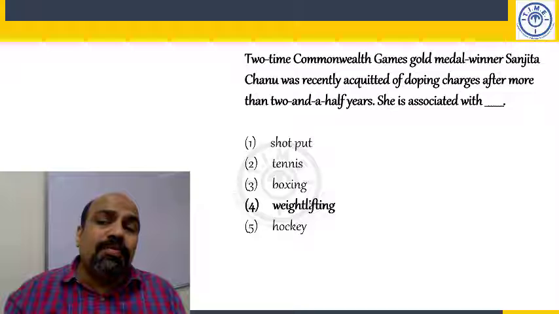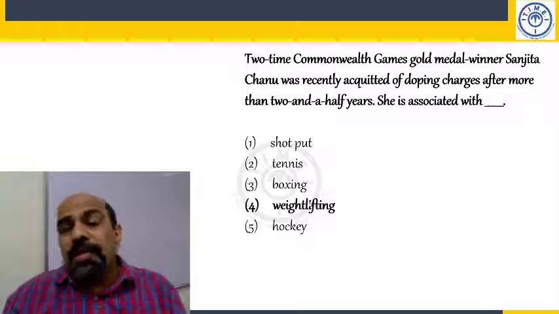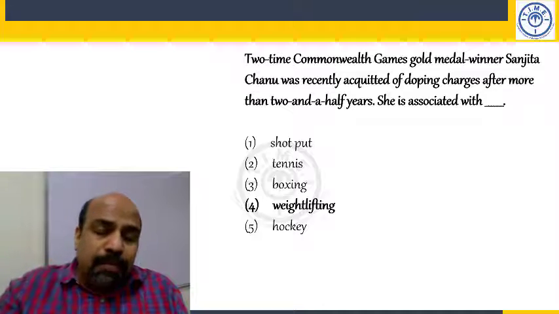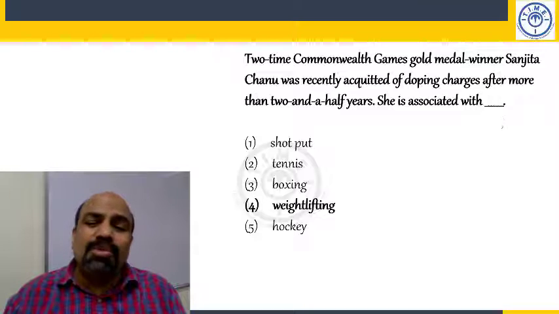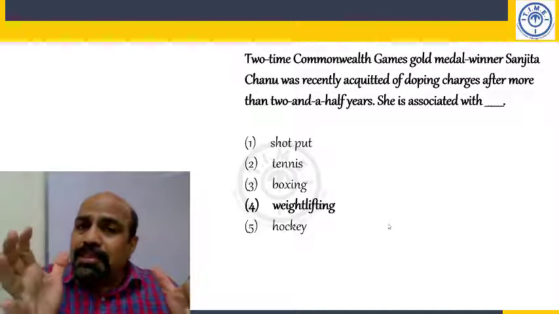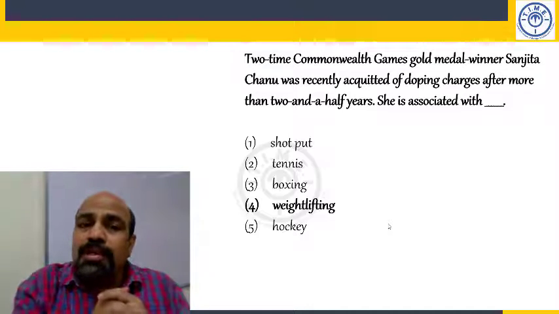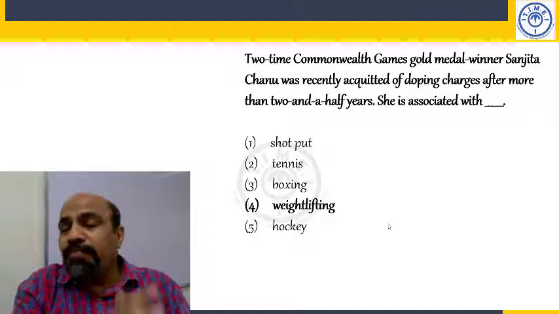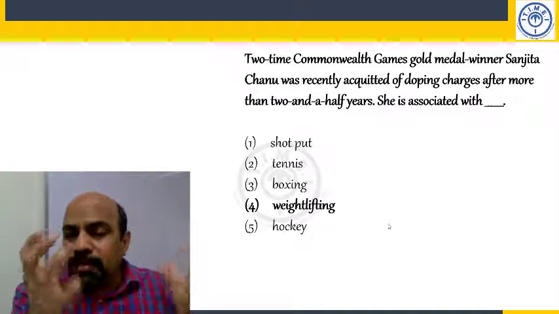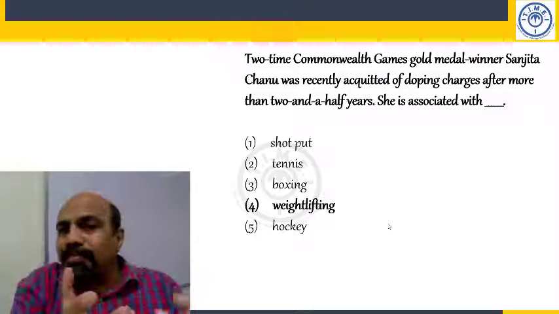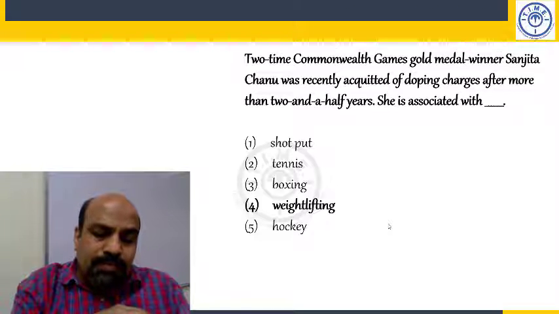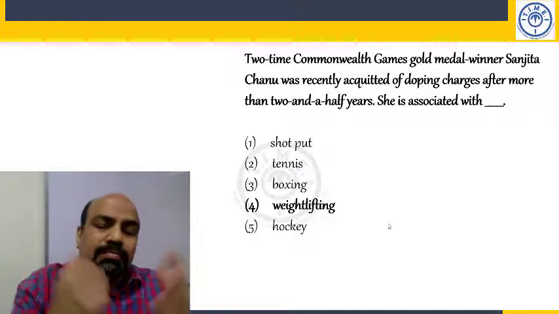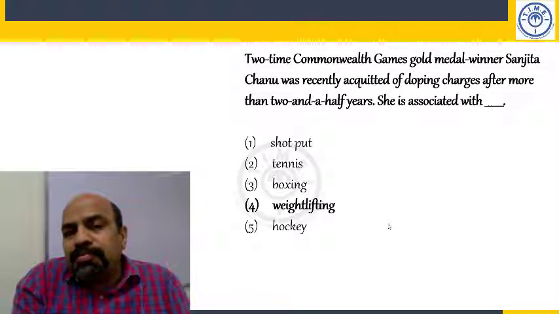Two-time Commonwealth Games gold medal winner Sanjita Chanu was recently acquitted, which means cleared, of doping charges after more than 2.5 years. She's associated with weightlifting. Now imagine the loss of 2.5 years of an athlete's career, and this is the time when they would be at their peak. Look at the mental pressure, the trauma, the bad name the family gets, because we live in that kind of society where people are treated badly for maybe no fault of theirs.